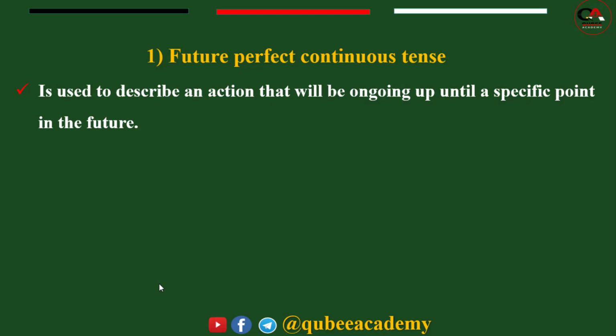Future perfect continuous tense is used to describe an action that will be ongoing up until a specific point in the future. So this indicates an ongoing action, not a completed action. If the event is ongoing in the future before another action takes place, we use future perfect continuous tense for such types of events.